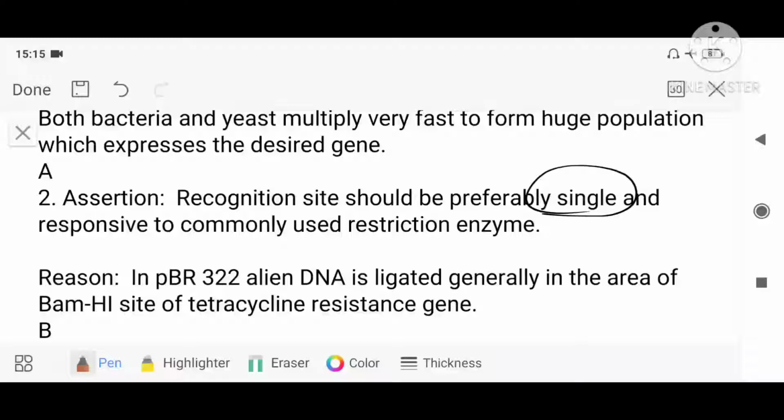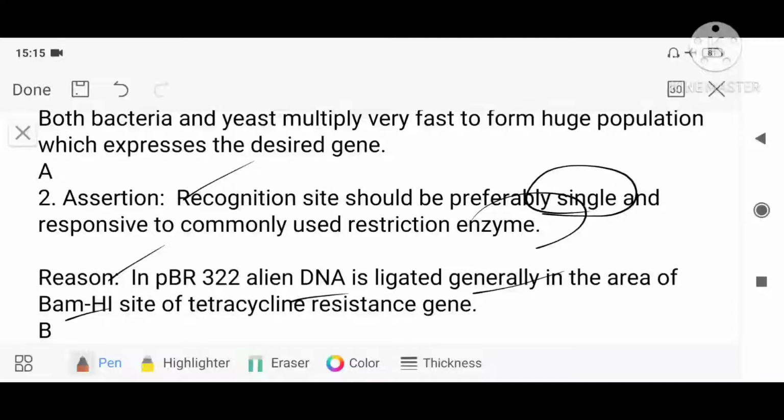So single-sited, and it is responsive to commonly used restriction enzymes, and they have to respond to the restriction enzyme. So the first statement is correct. What is the second statement? The reason given is that in pBR322, alien DNA is ligated generally in the BamHI site. Yes, in the BamHI site only, for the tetracycline resistance selectable marker, at that site only the desired gene is inserted. So this reason statement is also correct. But whether the reason is the explanation for the assertion, no.